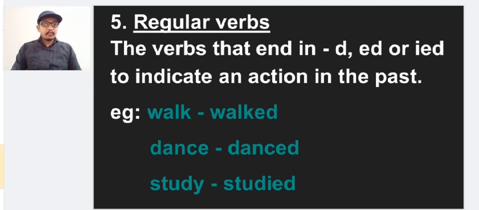For example, walk. By adding ed, we can make the past form, walked. Dance. By adding a single d, we can make the past form, danced. Study. By dropping y and adding ied, we can make the past form. Like that, if we can make the past form from the base by adding d, ed or ied, those types of verbs are called regular verbs.